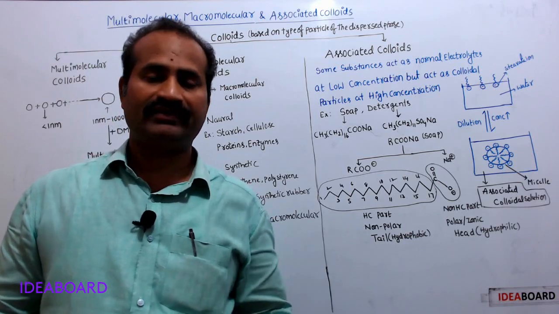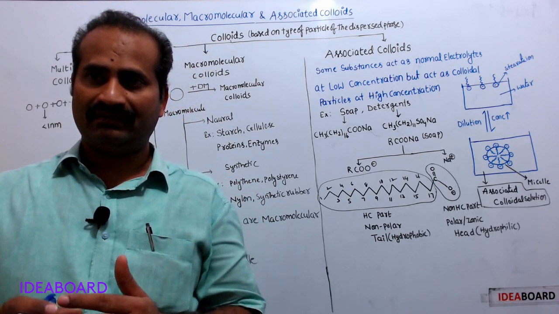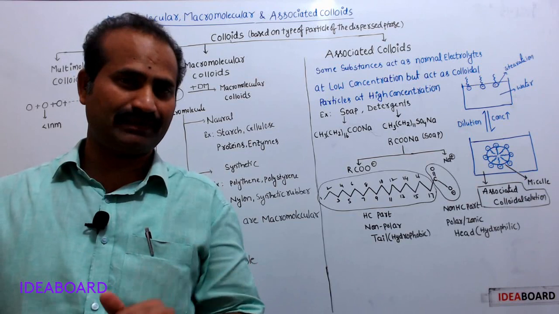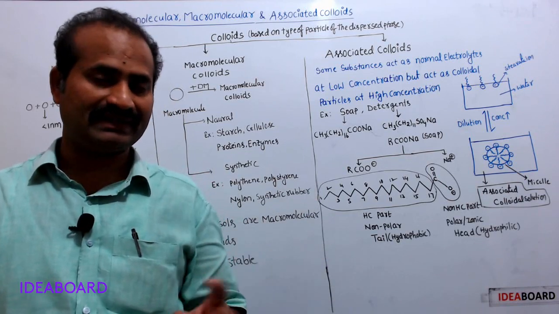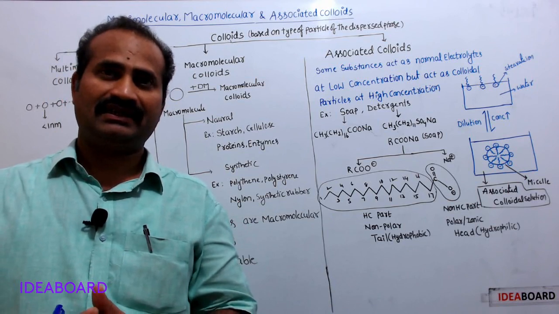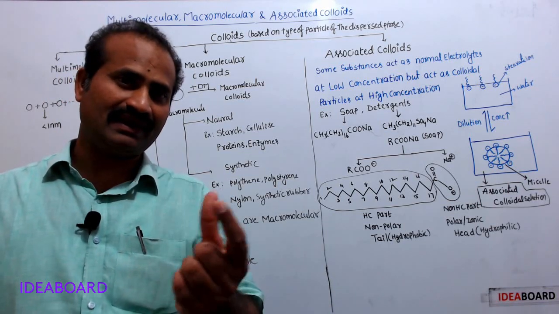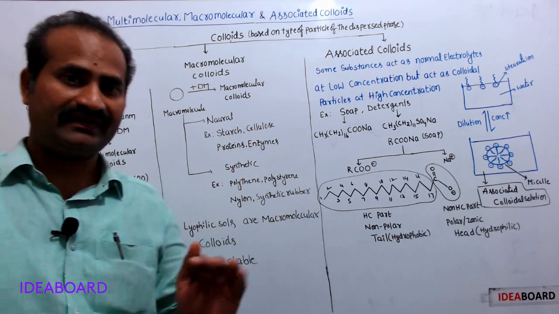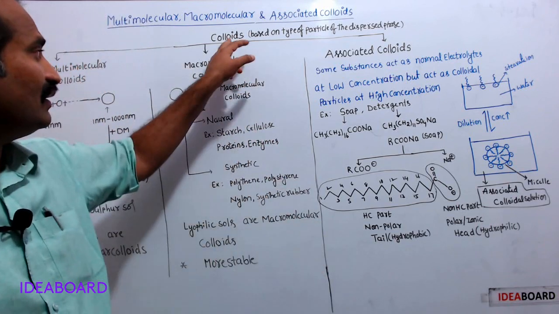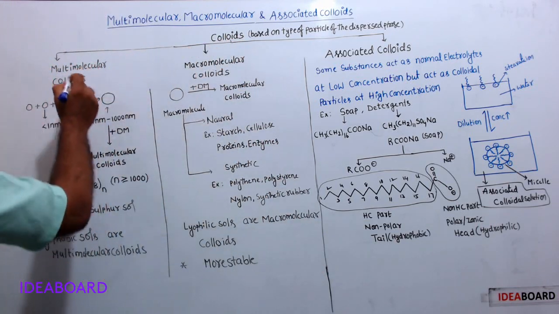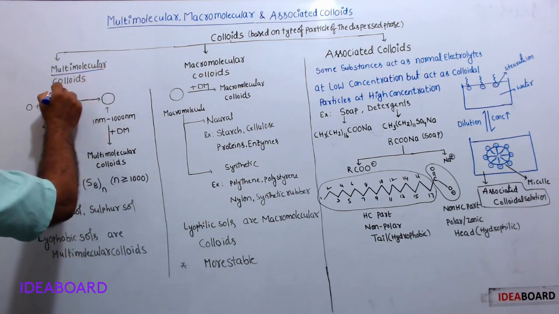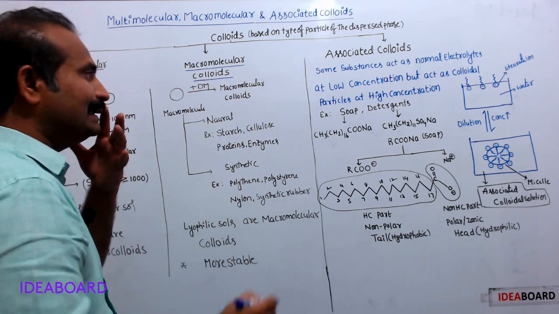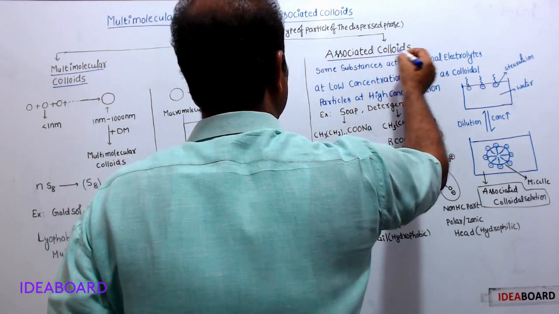In previous videos we discussed the classification of colloids based on the physical state of the dispersed phase and dispersed medium, the 8 types. Later we discussed lyophilic and lyophobic, classified on the basis of the nature of interaction between DP and DM. Now this is the third and last classification. Here colloids are classified into 3 types: multimolecular colloids, macromolecular colloids and associated colloids.